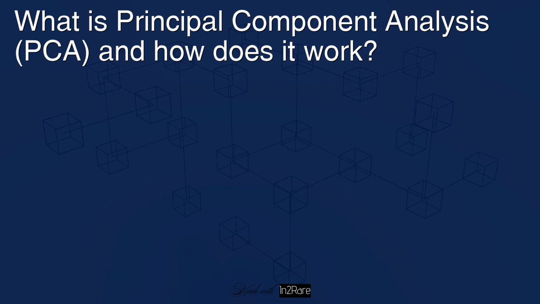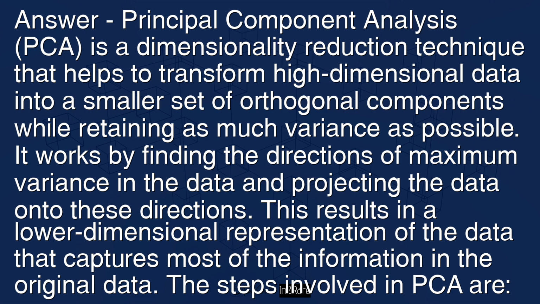What is principal component analysis (PCA) and how does it work? Answer: principal component analysis (PCA) is a dimensionality reduction technique that helps to transform high-dimensional data into a smaller set of orthogonal components while retaining as much variance as possible. It works by finding the directions of maximum variance in the data and projecting the data onto these directions. This results in a lower-dimensional representation of the data that captures most of the information in the original data.